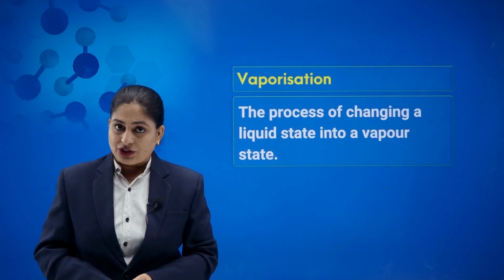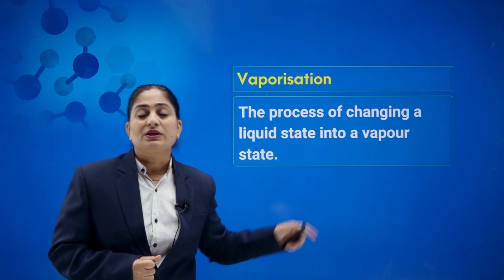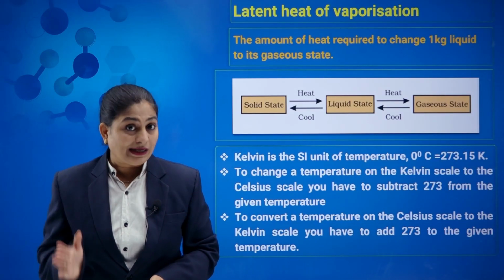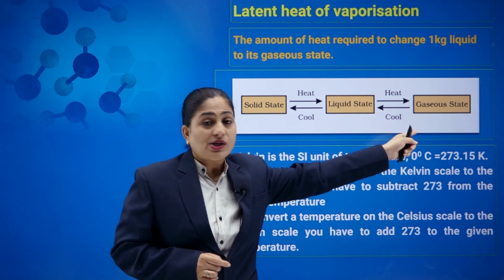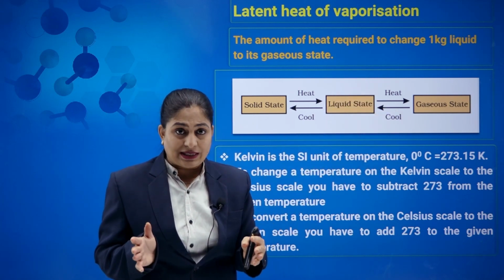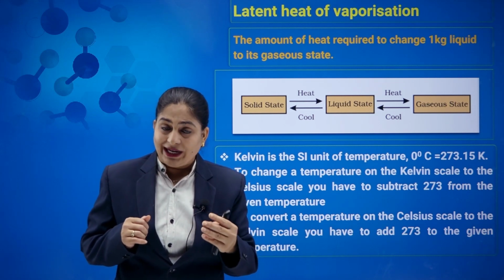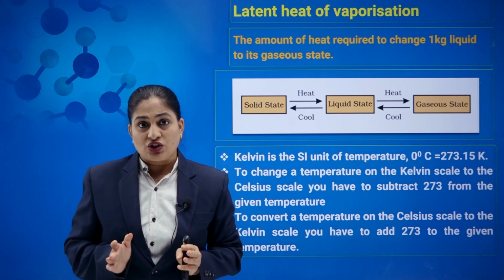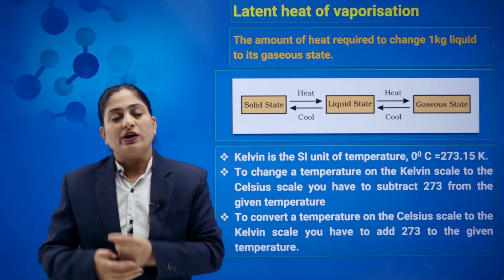What is vaporization? The process of changing liquid state into vapor state is called vaporization. When we talk about latent heat of vaporization, we are continuously providing heat to this boiling water. Still the temperature is not changing until the whole liquid changes into water vapor.